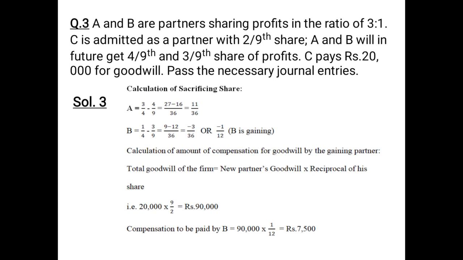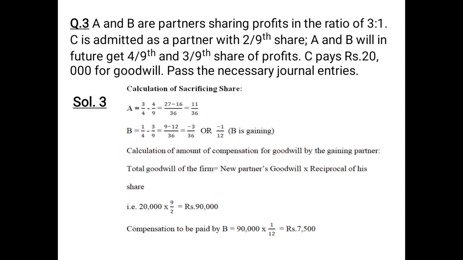Again we will take the LCM, and it will come to 9 minus 12 upon 36. That means minus 3 upon 36. As you can see, the sacrificing share of B is coming in negative, minus 3/36, or we can say minus 1/12 by simplifying it. That means B is not sacrificing, rather he is gaining. So that means B needs to compensate A in which share?